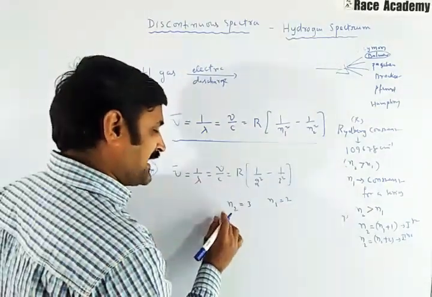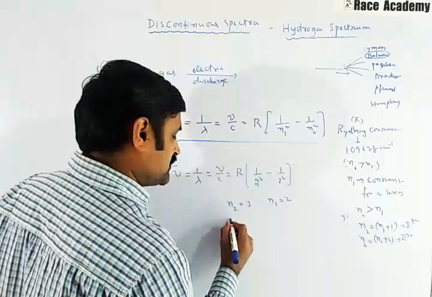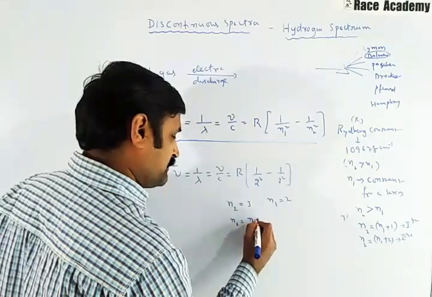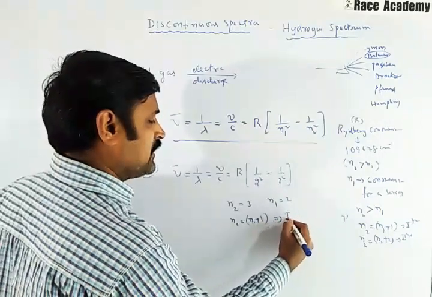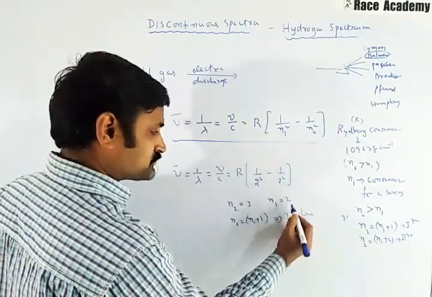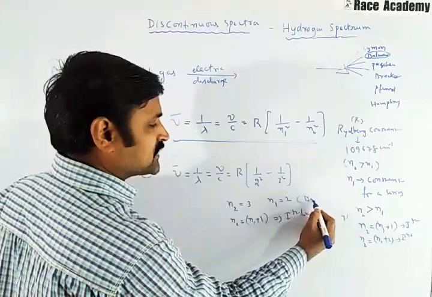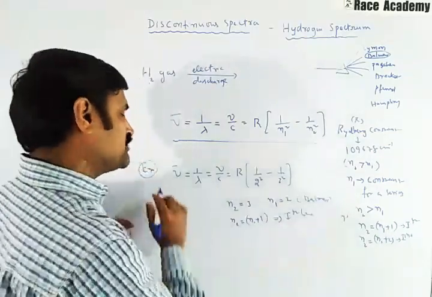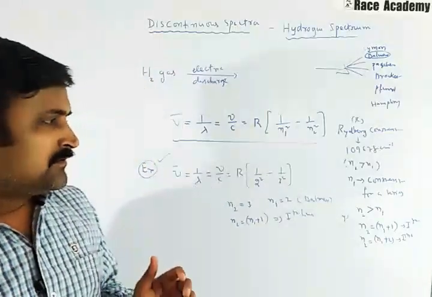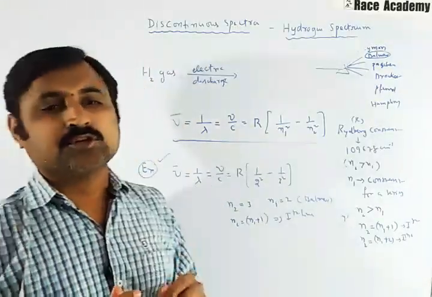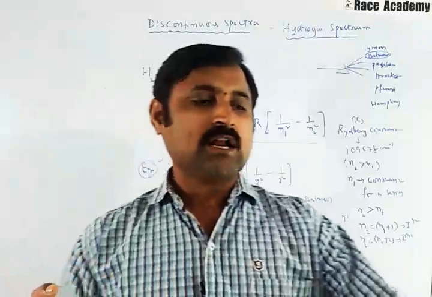Means n2 is equal to n1 plus 1, so this is the first line, and n1 is 2, which means that is Balmer series. So this expression is given for Balmer series only. Okay, this is one idea.